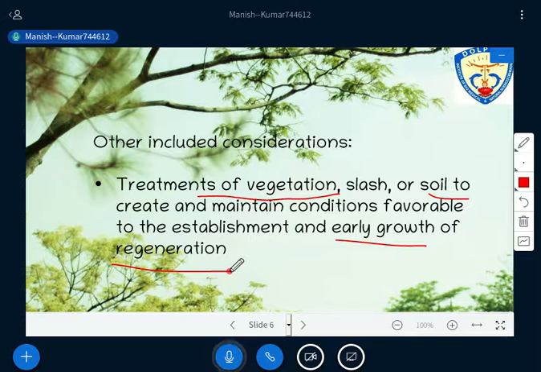But in the regeneration, there is only one thing that you need to understand, that the old crop can be renewed with the new crop, and related to all the activity that you have to be done, so that the new crop can grow properly. So related work. Have you get the related? For example, soil working has to be done there. Right. You are trying to maintain the climatic conditions also. Some practice has to be done there, so that you are able to get proper regeneration on those particular area where you have already harvested, or whether you have already felled the tree either through nature or through the man-made activity. Have you get that? So is there any question till this point?